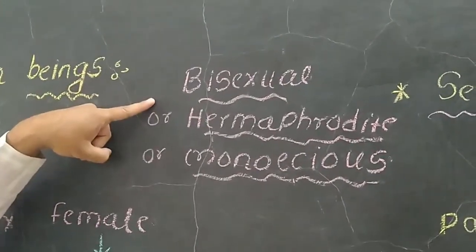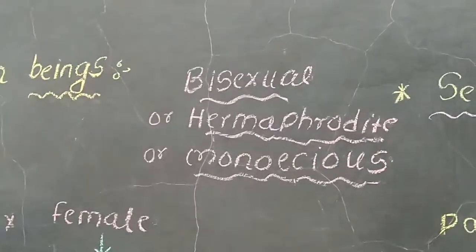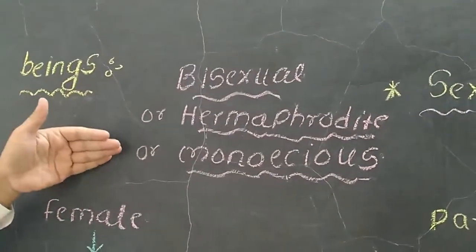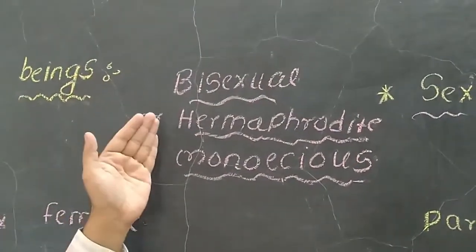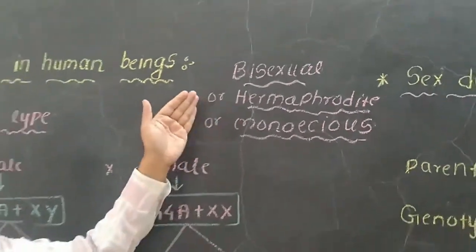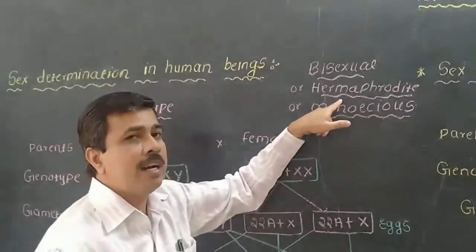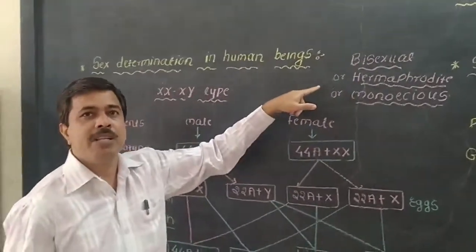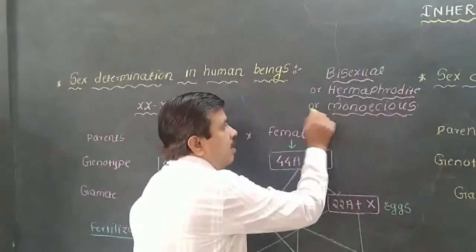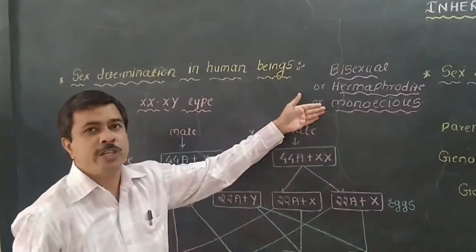These are known as bisexual plants. In animals where both the male and female reproductive systems are present, the animal is known as a hermaphrodite, for example earthworms. These are also known as monoecious.